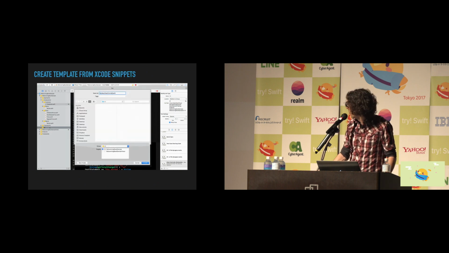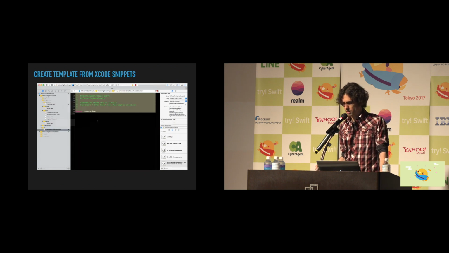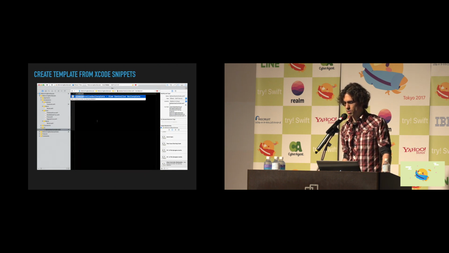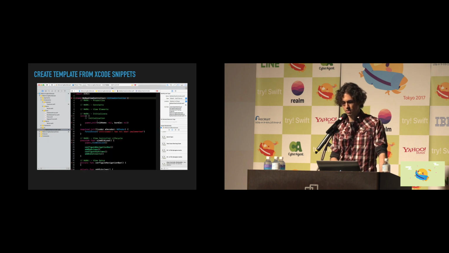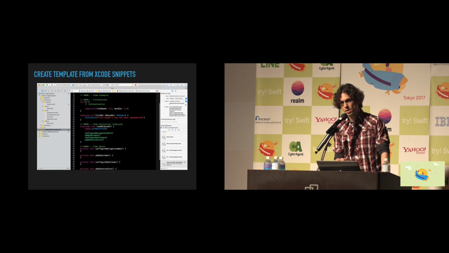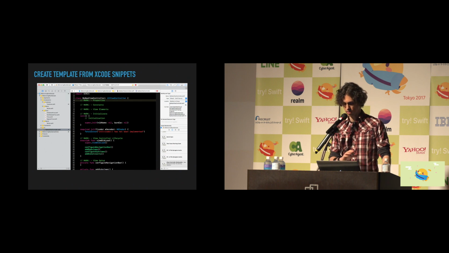We can simply create a new file here. And once we have the file, just delete the contents. Type in a quick keyboard shortcut of view controller boilerplate, and replacing the name of the file, the view controller already has everything in place for us. So this is a quick way just to get up and running with a nice template using Xcode's code snippets.